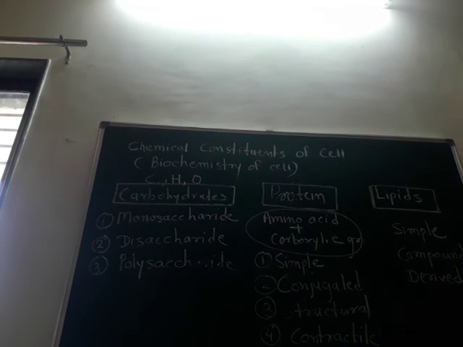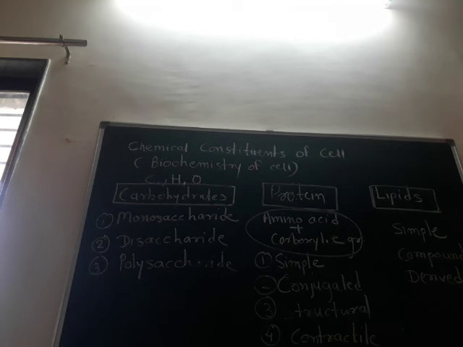Then the compound lipids. First one is the simple lipid, another is the compound lipid. This lipid contains some additional element or group in addition to the fatty acid and the alcohol, such as nitrogen, phosphorus, sulfur, protein. Phospholipids, glycerophospholipids and glycolipids are examples of compound lipids.